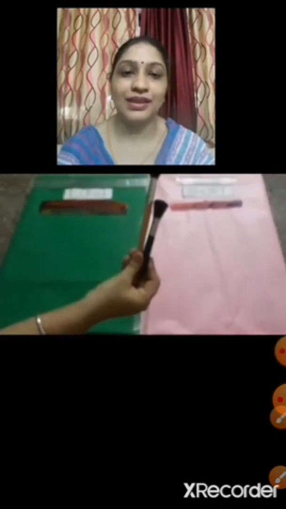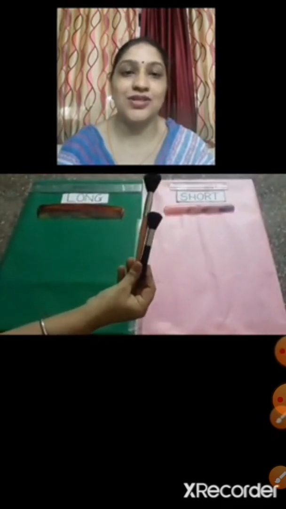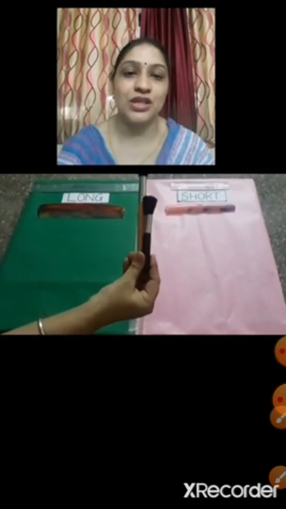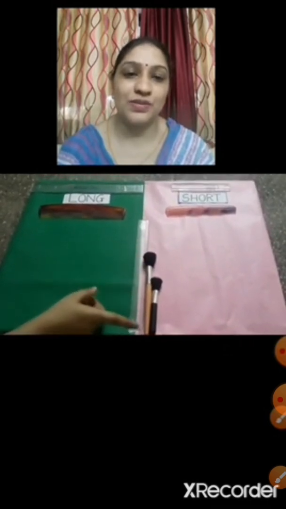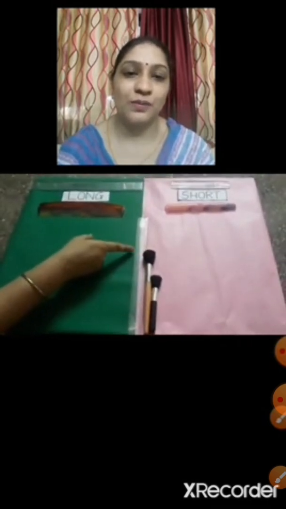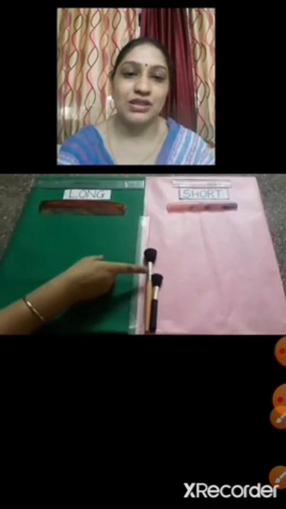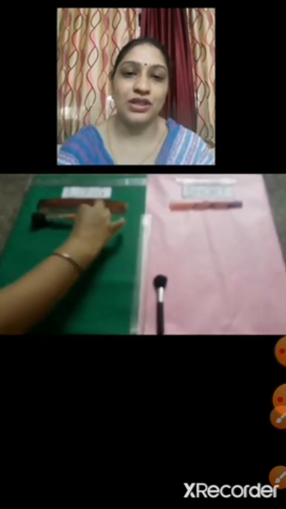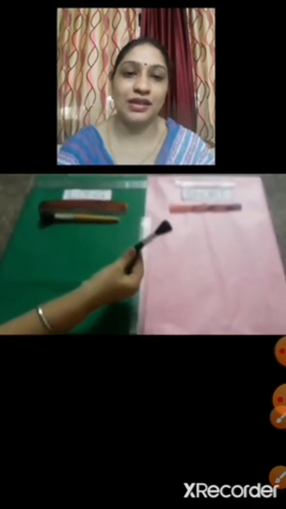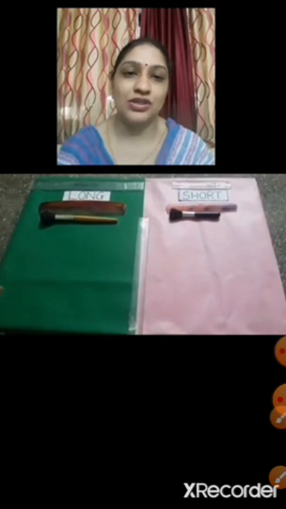Now we see the other object. Yes, these are brushes. Now we are going to put the brushes like this. This is long brush. This is short brush. Long brush in a long side and short brush in a short side.